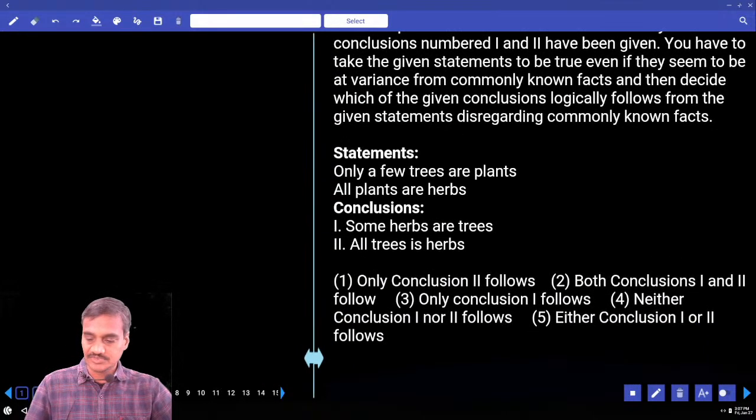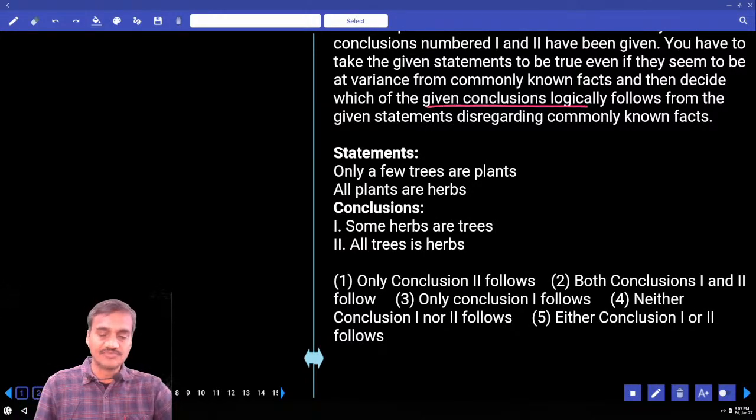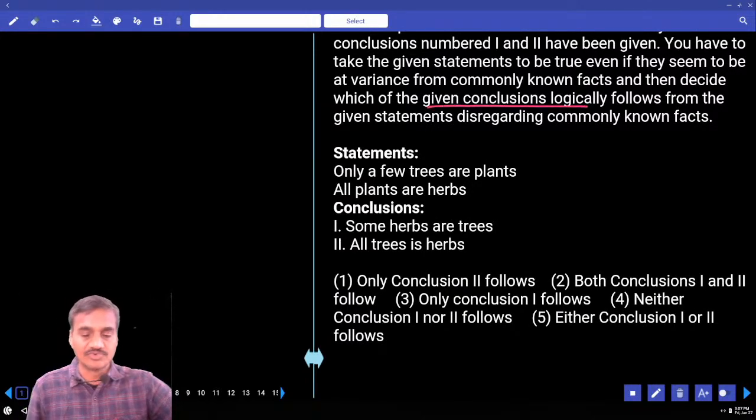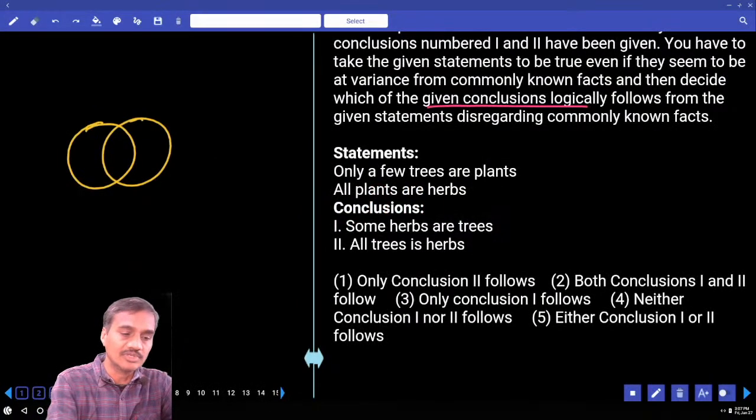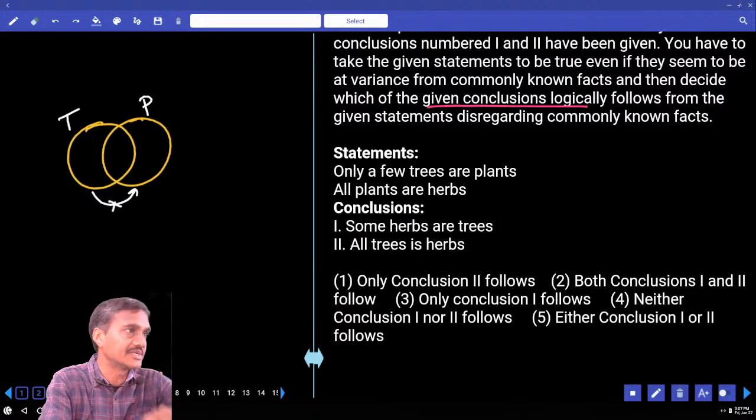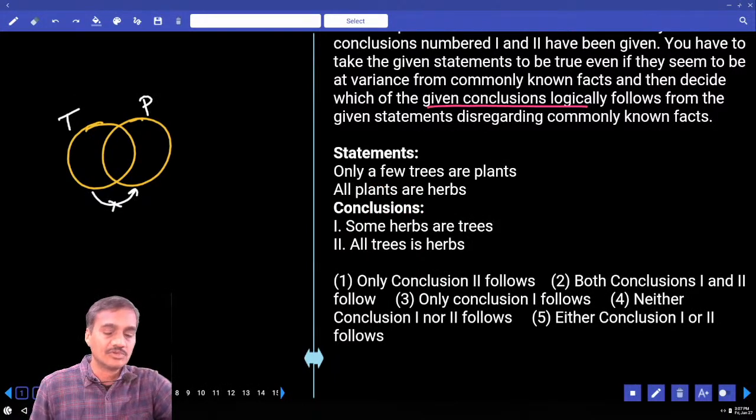Now syllogisms, logically follows. Logically follows means the first model in this one. Only a few trees are plants. How to represent this one? Only a few trees are plants means only some trees are plants but not all. Konni trees మాత్రమే plants అవుతాయి, అన్నీ కాదు. This entire trees cannot be a part of this plant. Only some of the trees are plants but not all.